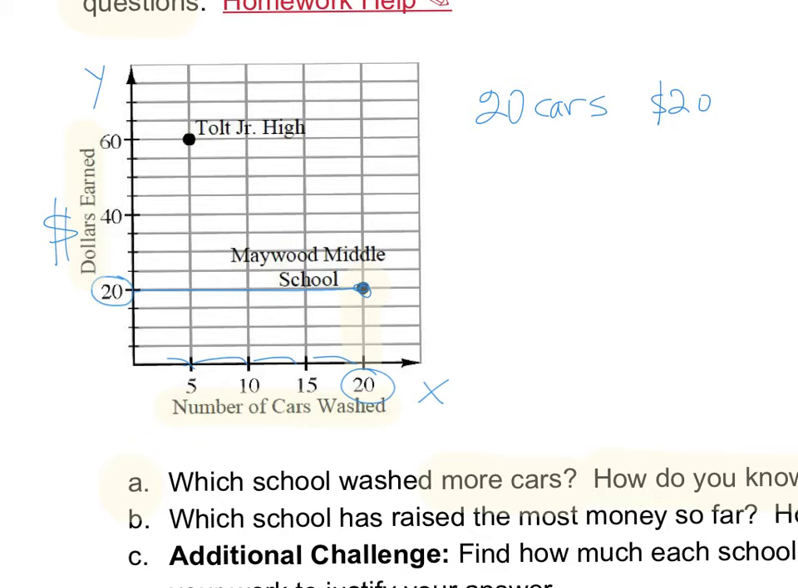Similarly, to look at the high school, I'm going to go towards the x-axis, and it does say 5 number of cars. So we have 5 cars for the high school. However, they must be charging a lot of money because they have earned $60. Now with this information from the graph, please answer all of the questions, including the additional challenge on your paper.